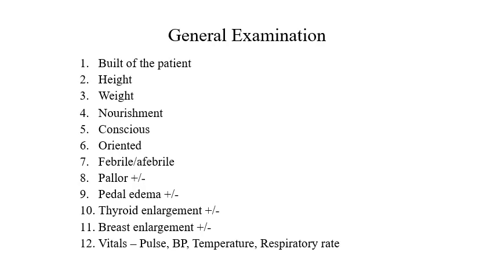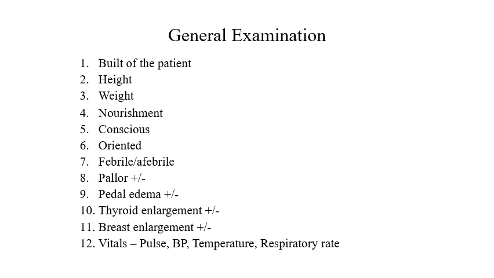Coming to the general examination. The build of the patient, the height and the weight should be taken. That's important to know because a height less than 145 centimeters can lead to cephalopelvic disproportion, and she cannot deliver. Weight should be more than 50 kgs. Usually after 50 kgs, the normal woman gains 9 to 11 kgs. So you should appropriately measure the weight during each trimester and each visit as she comes.